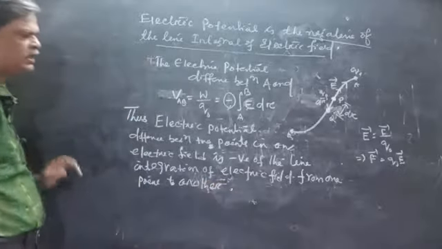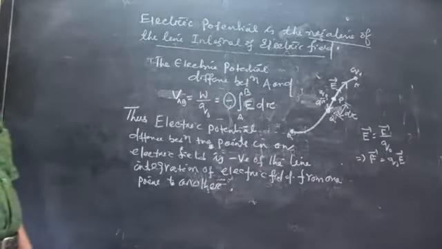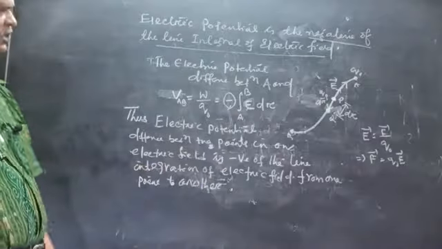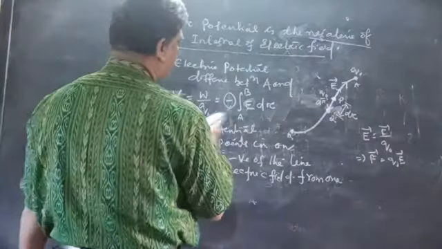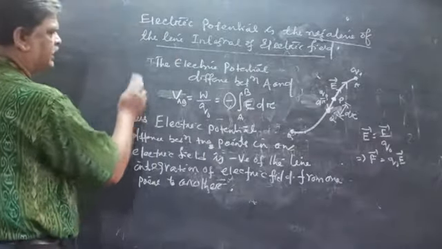One point to another. Clear? By A to B. So this is your potential difference. Now we define the potential. Similarly, in terms of electric field, the line integration of the electric field.